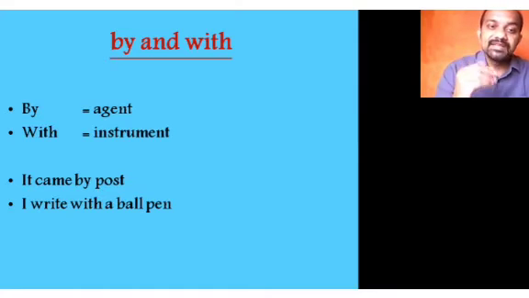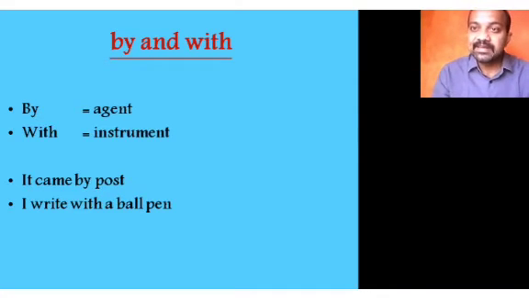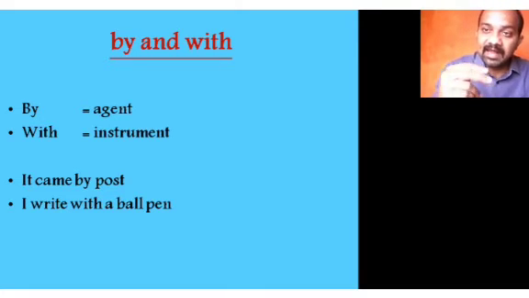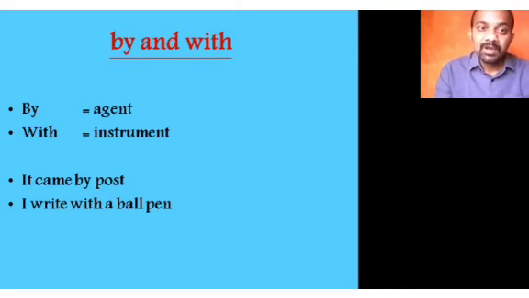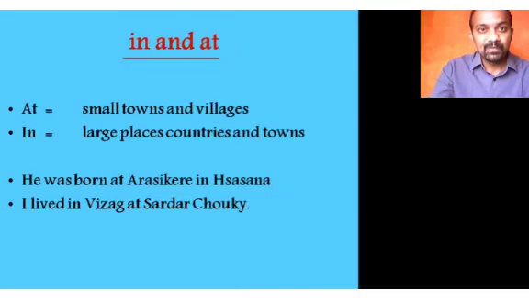If you say it came by post, it means by is an agent. So, by and with should not be confused. In the context, we must be aware: are we suggesting an instrument or an agent? That will be enough to use the correct prepositions in that place.